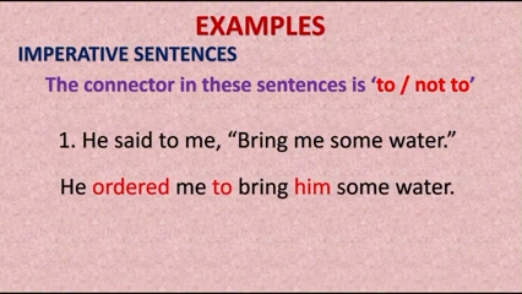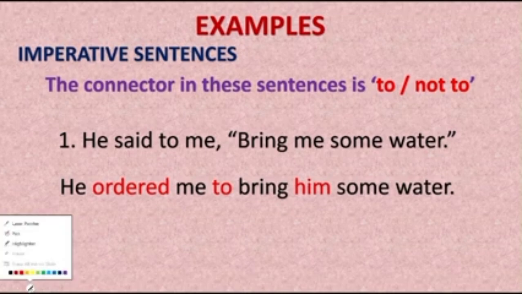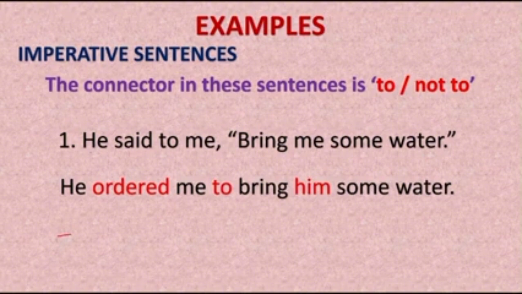If you feel that it is an order, then you can write like this: said to changes into ordered. So for a while let us think this is an order. If it is an order, change said to into ordered. So ordered me. Then bring me some water.